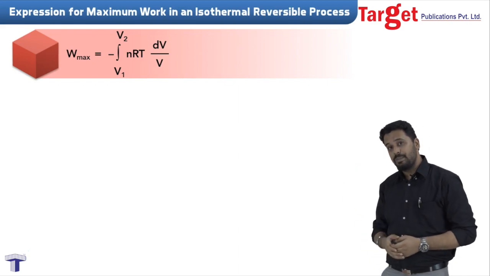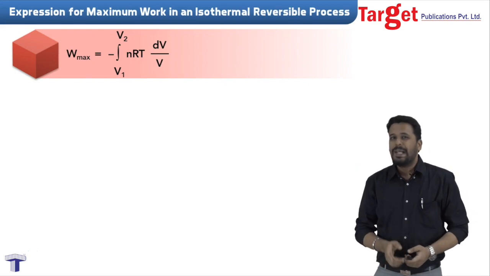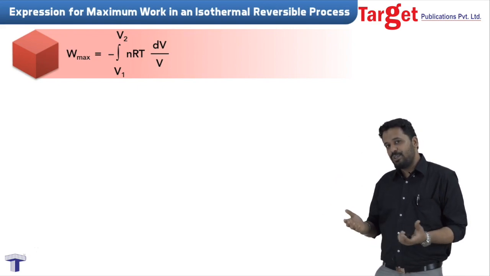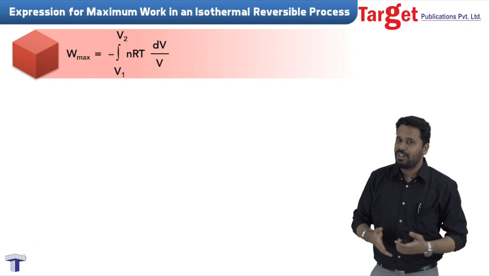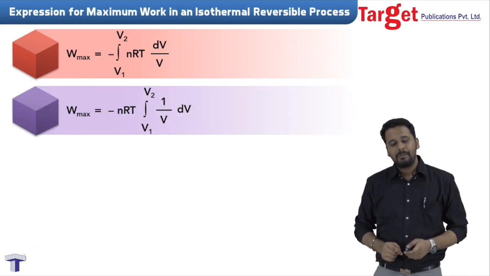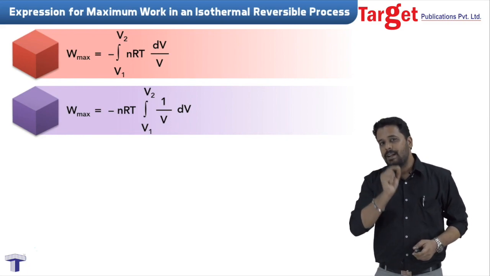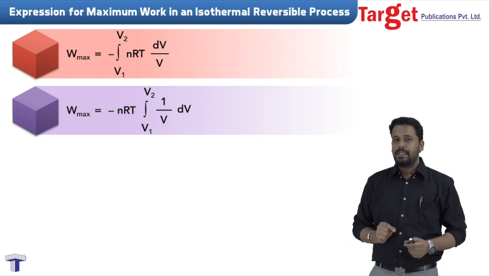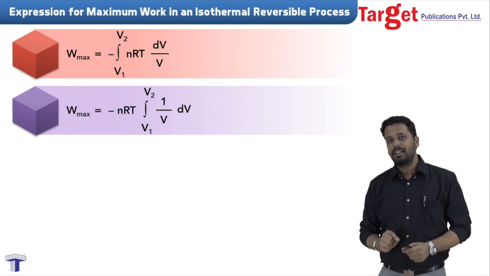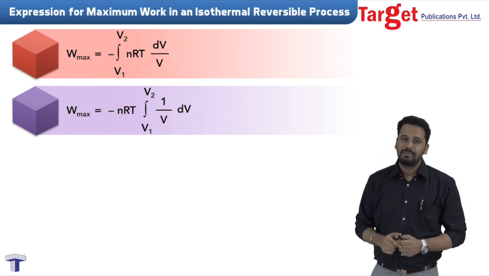R is also a constant because it's the universal gas constant, and T is also constant because, well, see the heading, it's an isothermal process. Temperature is going to be constant. So we can say that W max is equal to minus nRT into the integral of 1 by V dV between the limits V1 and V2.